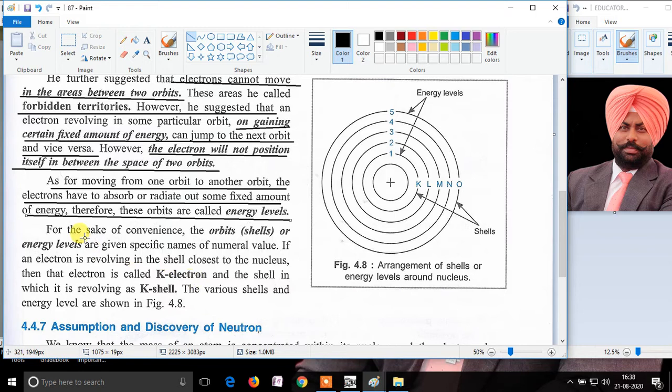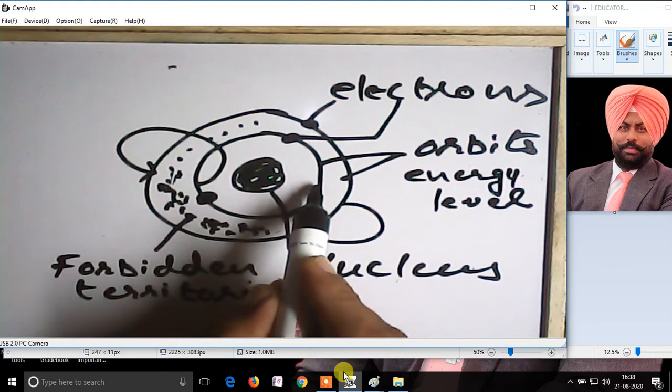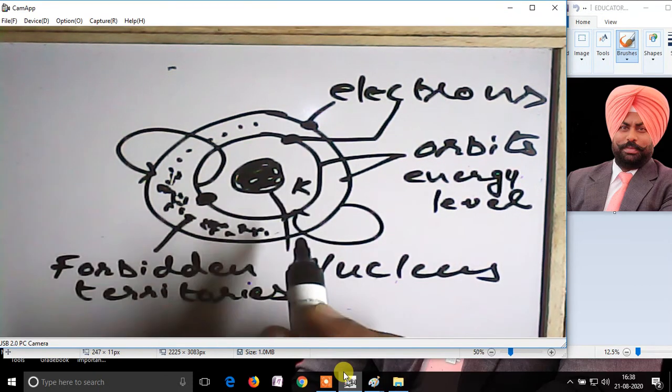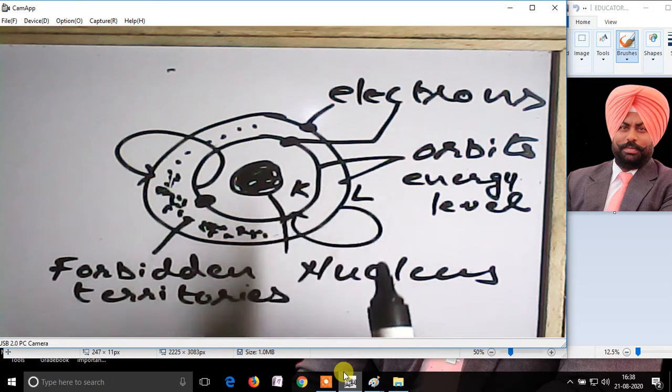Moving on further, he said that for the sake of convenience, the orbits or the shells are given specific names, and those names start with the alphabet K, which means the first shell is called the K shell. Looking at the diagram, this is the first shell, it would be called the K shell. The second shell would be called the L shell.